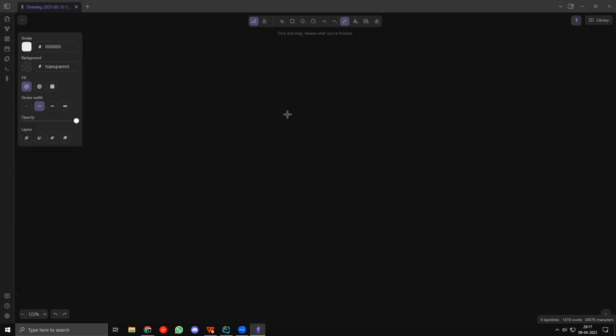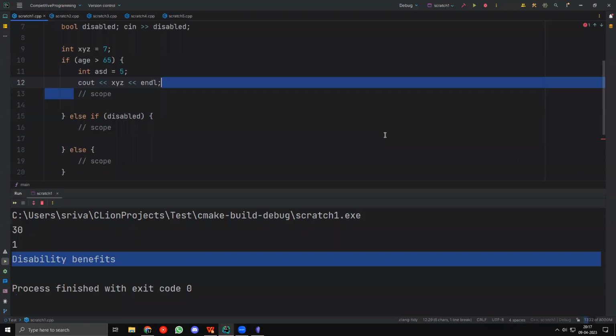This is like a box. Let's think about it like this. Let's say a person is very tall, then he can see all the shorter people, right? But the shorter people need not necessarily see all the taller people, something like that, right? So I don't know, I'm just trying to provide some analogy. So what's inside cannot be used outside, but what's outside can be used inside.